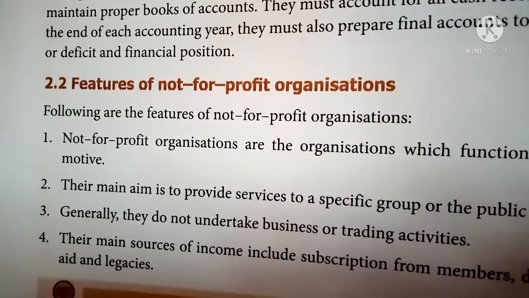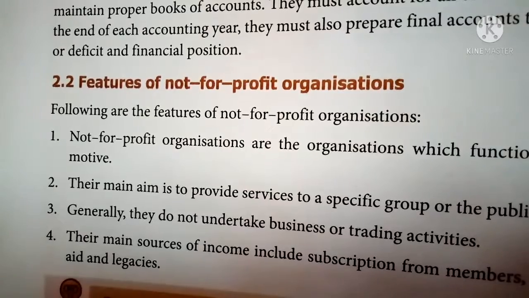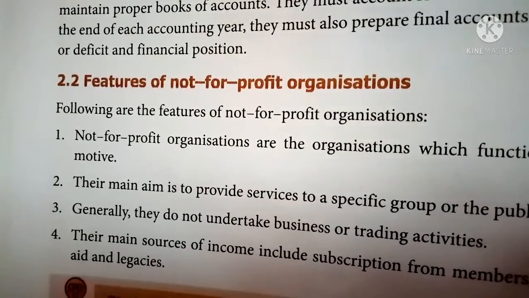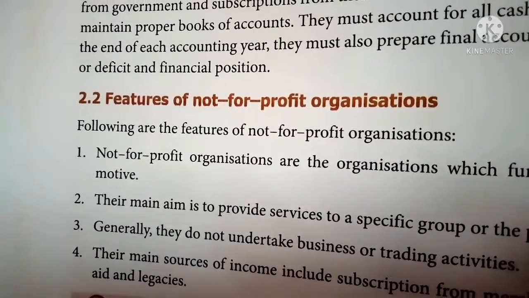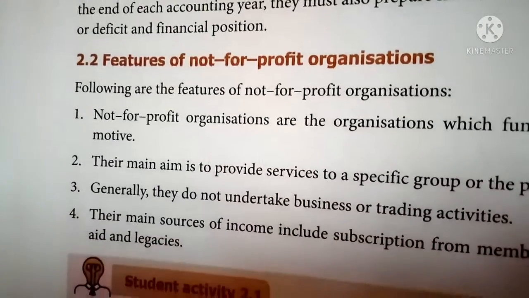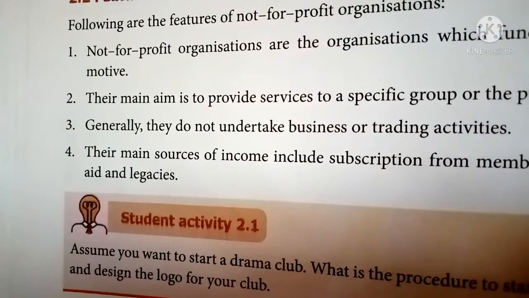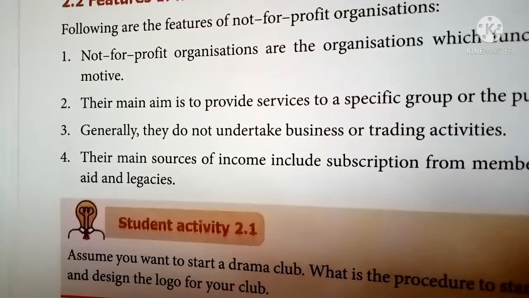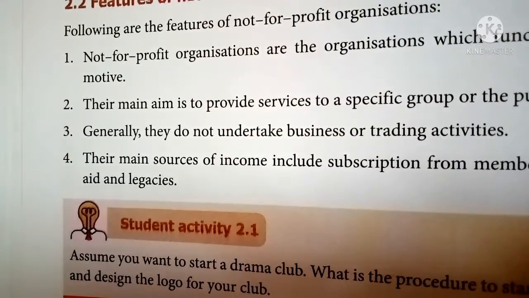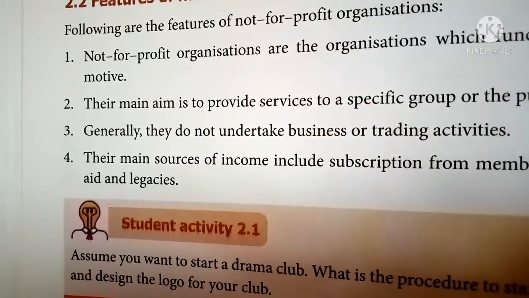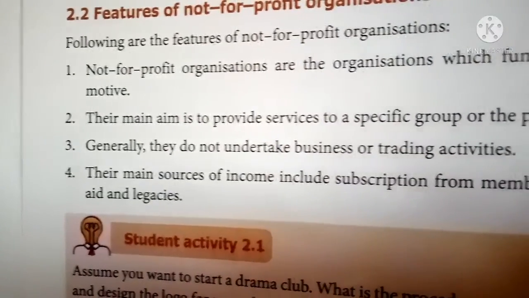At the end of the year, at the end of the academic year, they prepare final accounts in three stages: the receipts and payments account, the income and expenditure account, and the balance sheet.